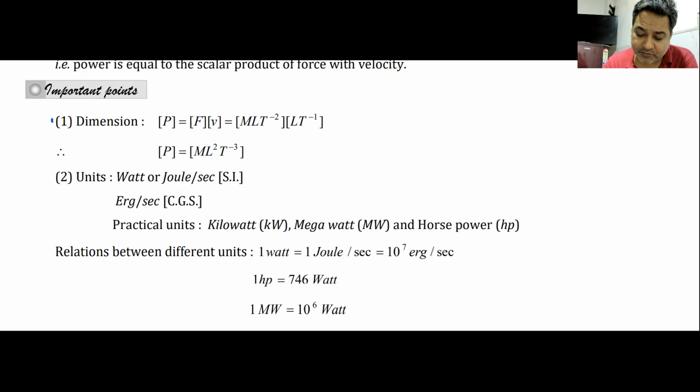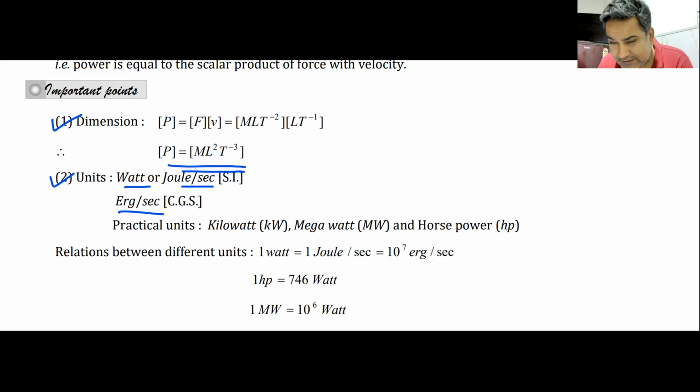The first important point is definitely the dimension of power. We've already discussed the dimension. The dimension is M L square T minus 3. Remember that, don't forget it. Unit of power is watt or joule per second. 1 watt is 1 joule per second. In CGS unit, it is erg per second. These are the type of questions that might come to you in your NEET paper, and that is why it is important for us to discuss.